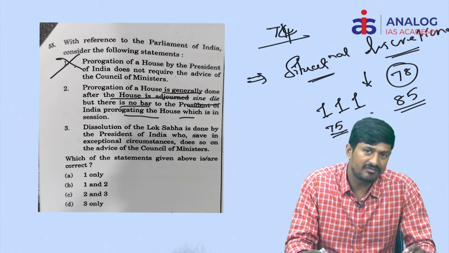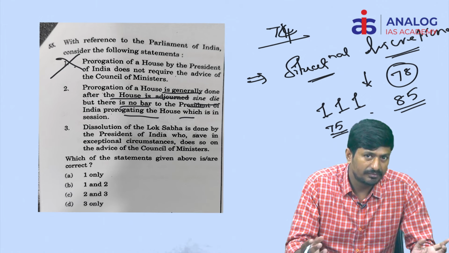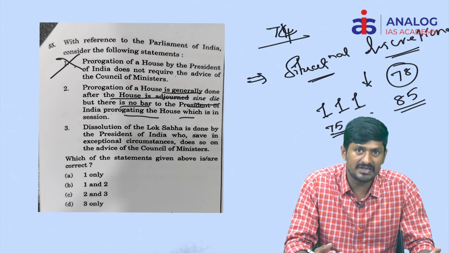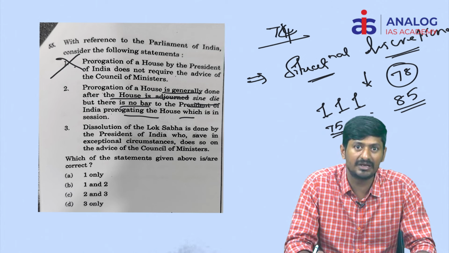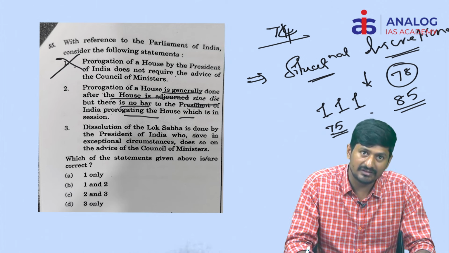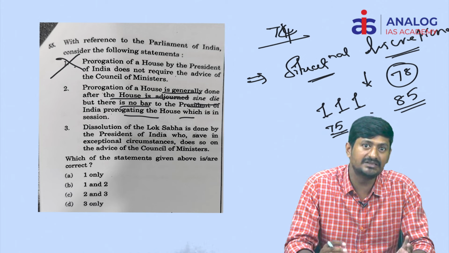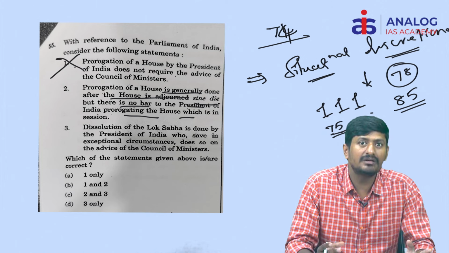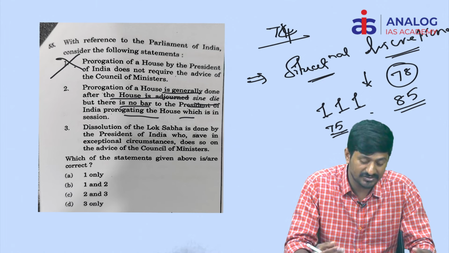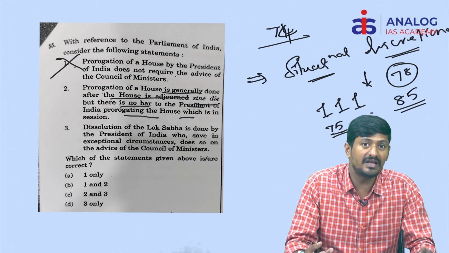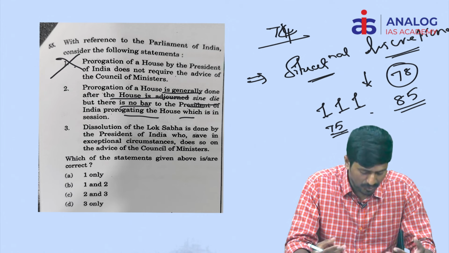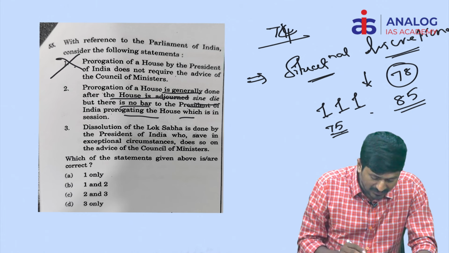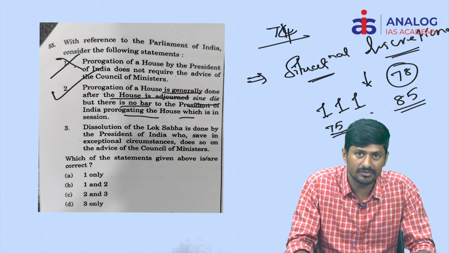Number 2, why has flexibility been given to the executive? Because the executive may be dealing with any matter of public importance or emergency. So in order to deal with the emergency, the executive must have the flexibility to terminate the sessions even when the speaker did not go with the adjournment sine die. Adjournment sine die usually indicates the formal completion of the sessions, but still the business is yet to be completed. Still the executive has the power to prorogue the House prematurely. So that is why the second statement is also correct.